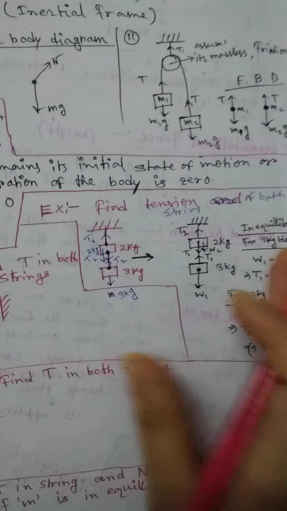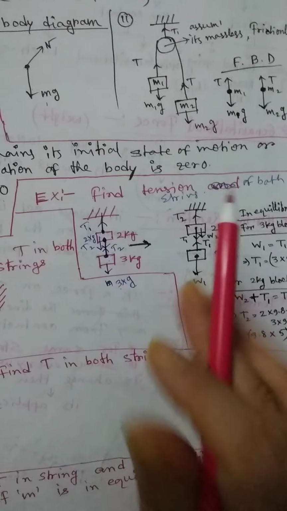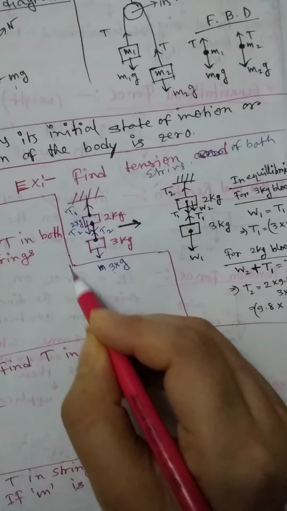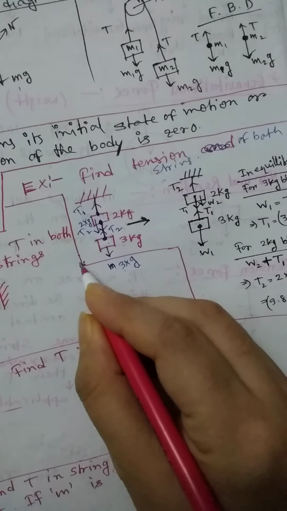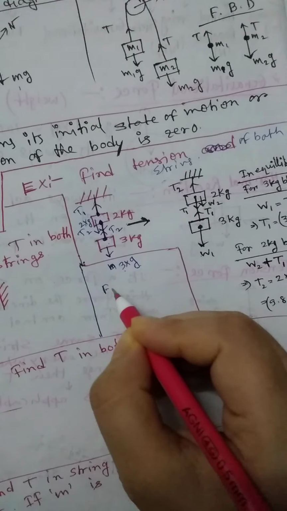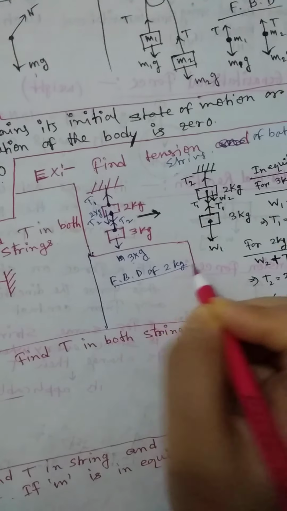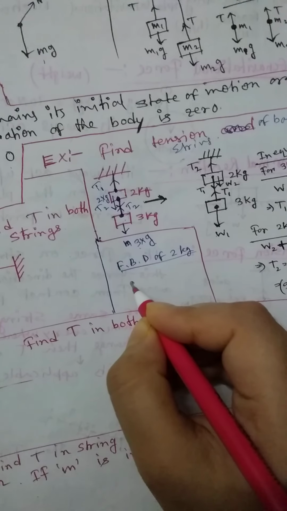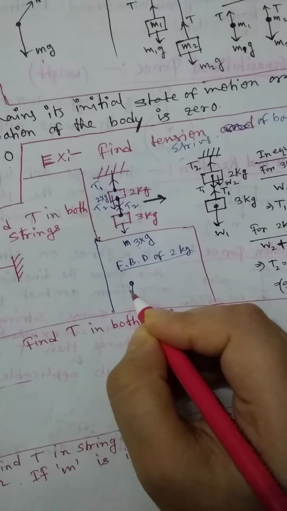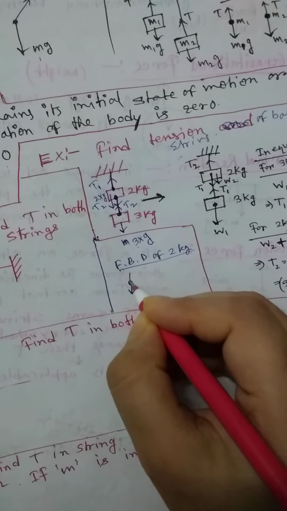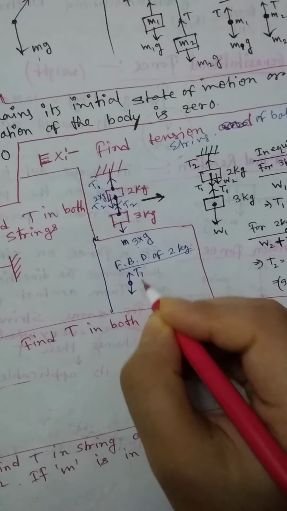If we want to draw the free body diagram of the 2 kg mass, here I am drawing it. This is our 2 kg mass. Along this direction T1 acts.